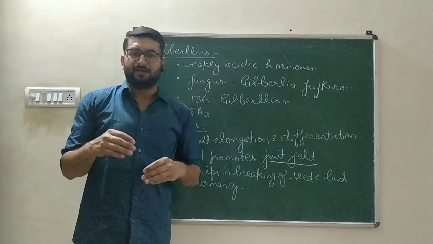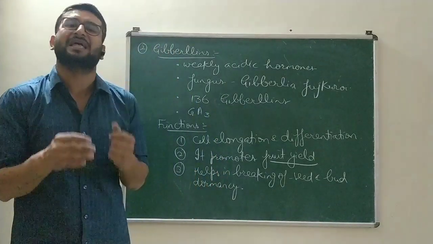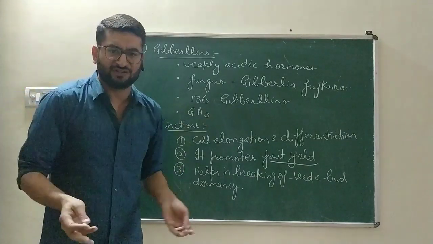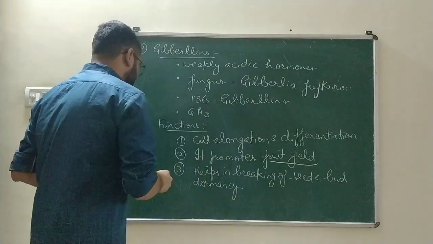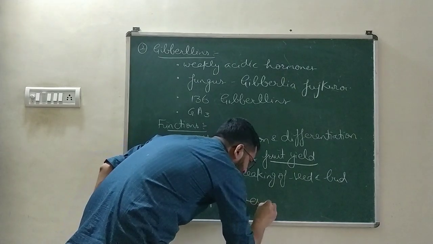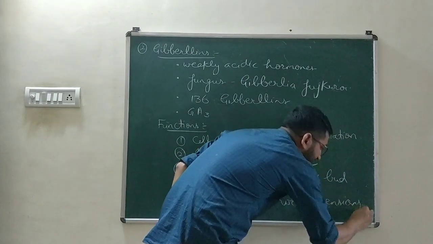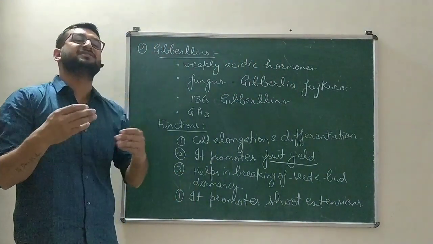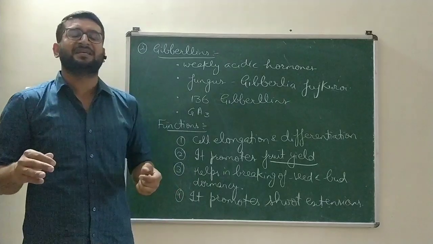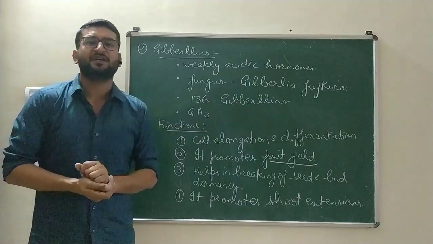That means if the seeds and buds are not properly growing, then we give synthetic gibberellins, as gibberellins help in the breaking of seed and bud dormancy. It allows the seeds and buds to grow into the further parts very easily, very quickly. Next, it promotes shoot extension. That is, it helps in the growth of the shoots, the green shoots, green stem. Gibberellins are also used extensively in horticulture, like in the growth of vegetables and ornamental flowers. So these are the functions of gibberellins.